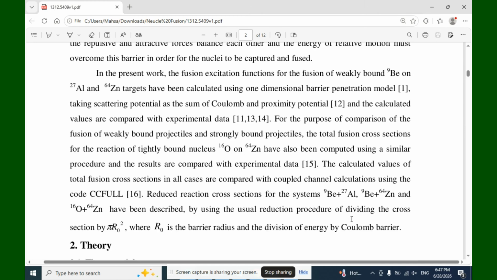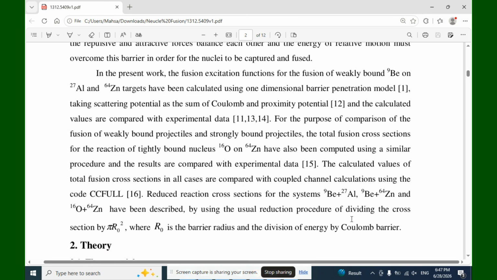In the present work, the fusion excitation functions for the fusion of weakly bound beryllium-9 and aluminum-27 and zinc-64 targets have been calculated using a one-dimensional barrier penetration model, taking a scattering potential as the sum of Coulomb and proximity potential, and the calculated values are compared with the experimental data.